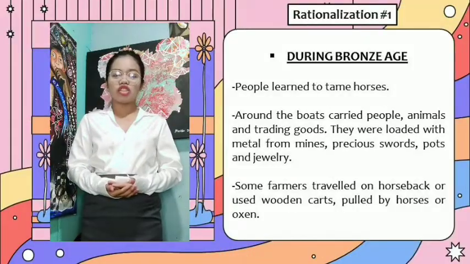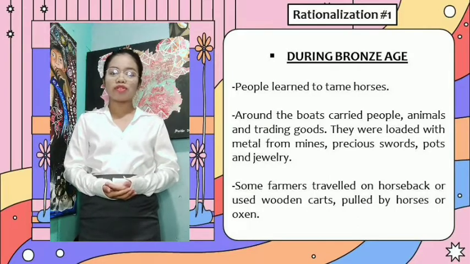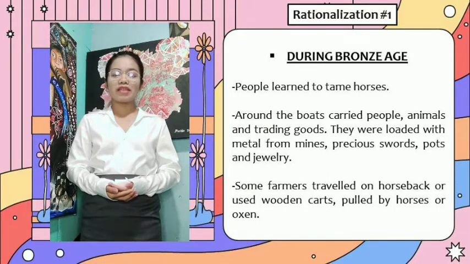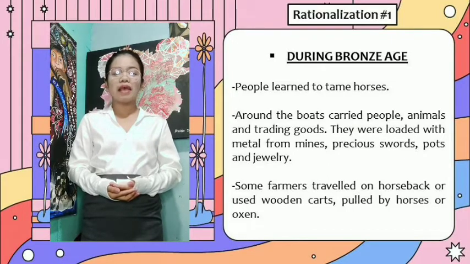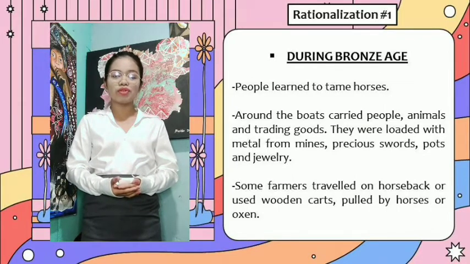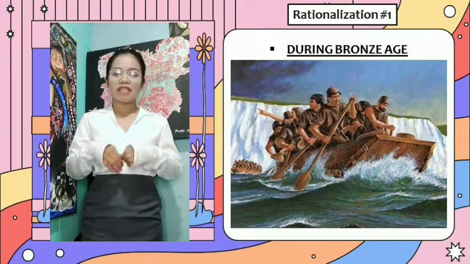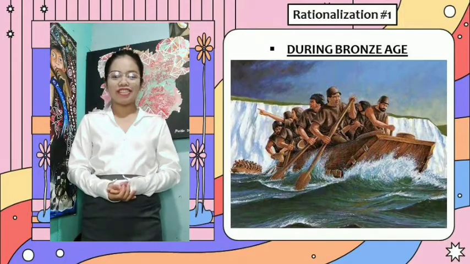During Bronze Age, people learned to tame horses. Around the boats carried people, animals, and trading goods. They were loaded with metal from mines, precious swords, pots, and jewelry. Some farmers traveled on horseback or used wooden carts pulled by horses or oxen. This is the image during Bronze Age.